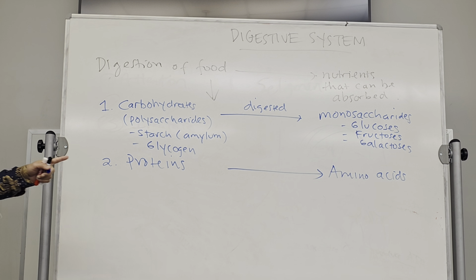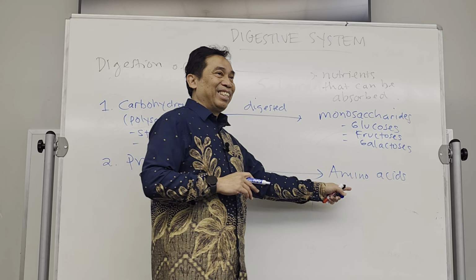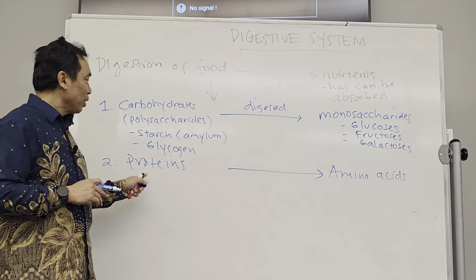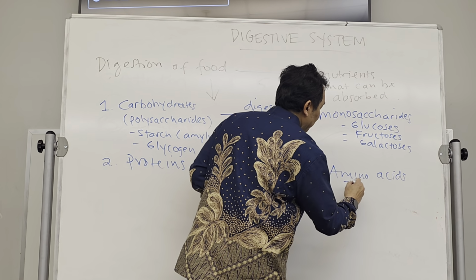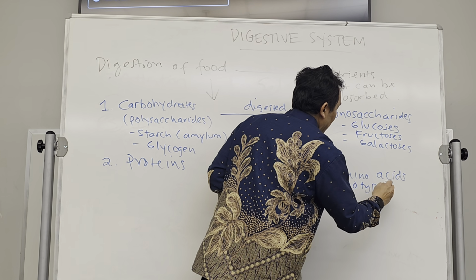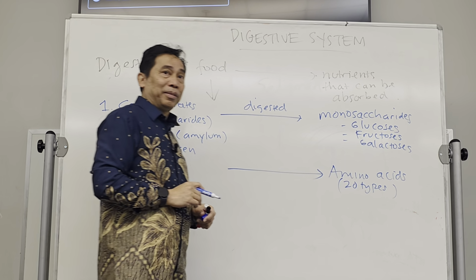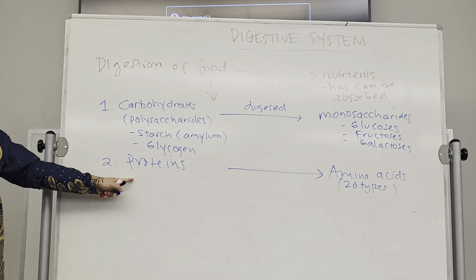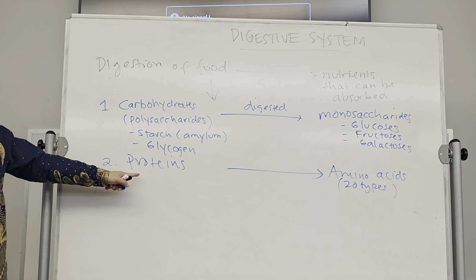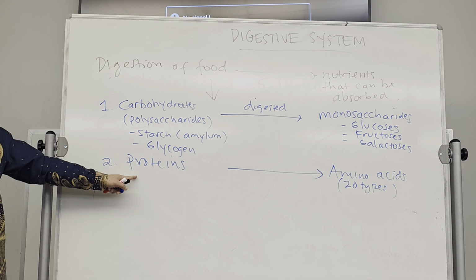They all have to be made from these amino acids. And the amino acids come from the proteins that we eat. There are 20 types of amino acids that we need that come from our food. So that's the second material that we have in our food.